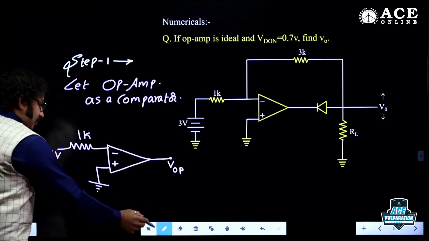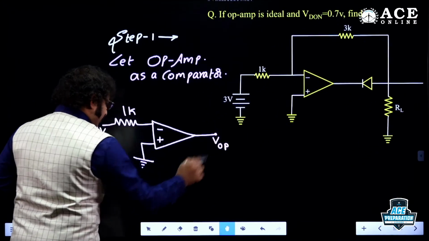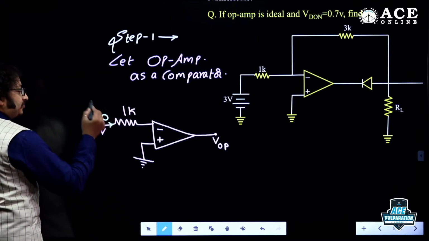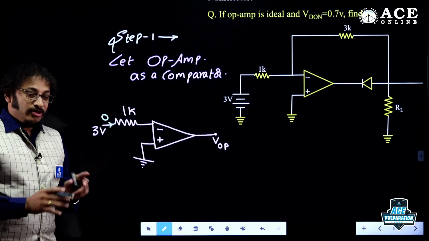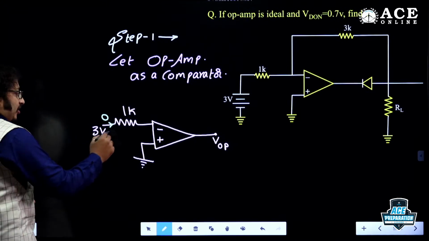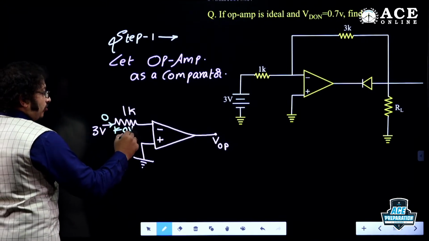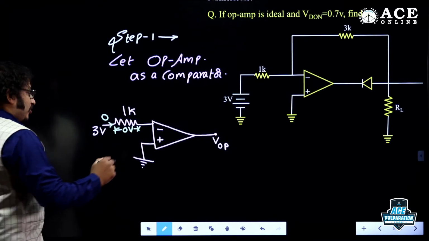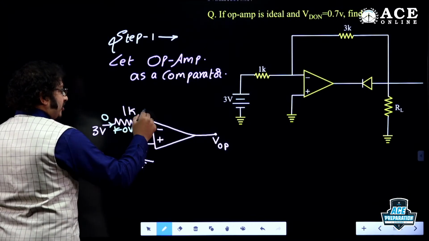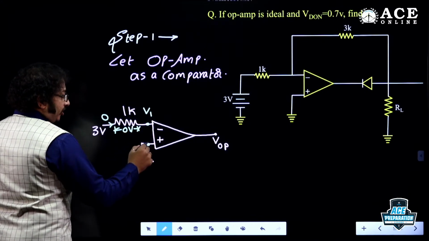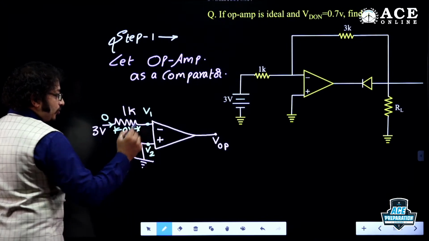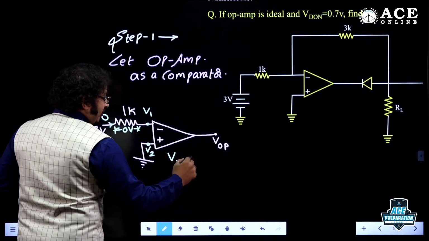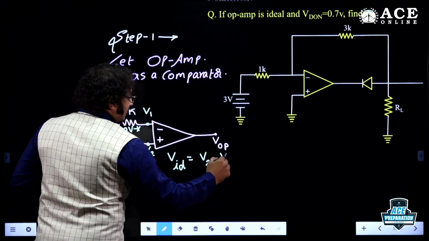Please let me know, this current will be 0, am I right? Because under open switch, there will be no current propagation. When the current equals 0, I could say the voltage drop is 0 volt. So therefore, the inverting terminal, we take it as V1. The non-inverting terminal, we take it as V2. Now tell me, dear students, what is VID? VID is nothing but V2 minus V1.